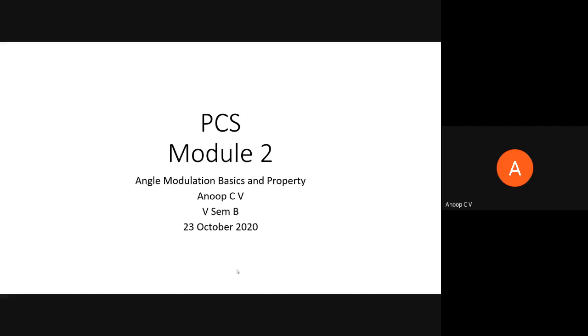Those who think you missed some of the sessions of amplitude modulation or module 1, because of some reasons you were not able to catch up, and because of that you were not getting the continuity, this is a golden opportunity for those people. This is an entirely fresh module. It deals with frequency modulation, so you can start from the beginning. Even if you have some lack of clarity in the first module, it won't affect you.